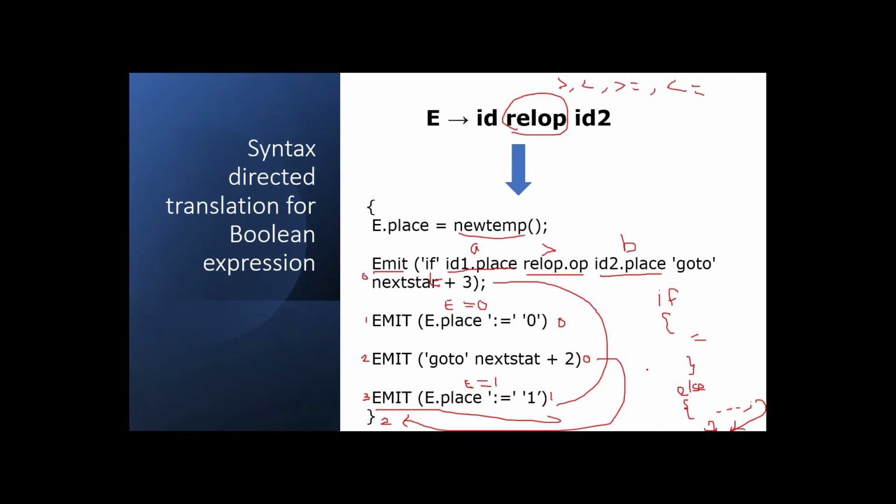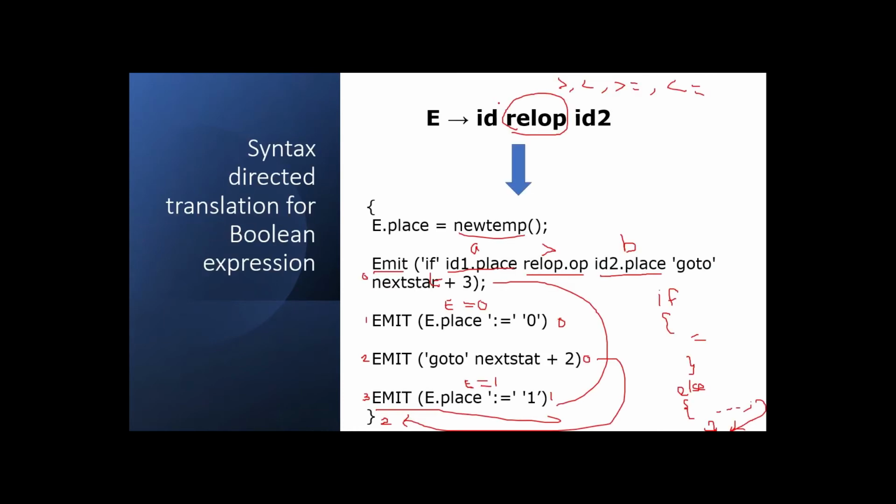Now let us check an example using this semantic action rule for generating a 3 address code. So the given example is P greater than Q and or less than S or U greater than or. Okay. So this is the example. Now we are going to generate a 3 address code for this example. So first, we will check whether P is greater than Q. If P is greater than Q, where we have to go? We have to go to the third most statement, isn't it? That is what we have seen in the semantic action rule, no?